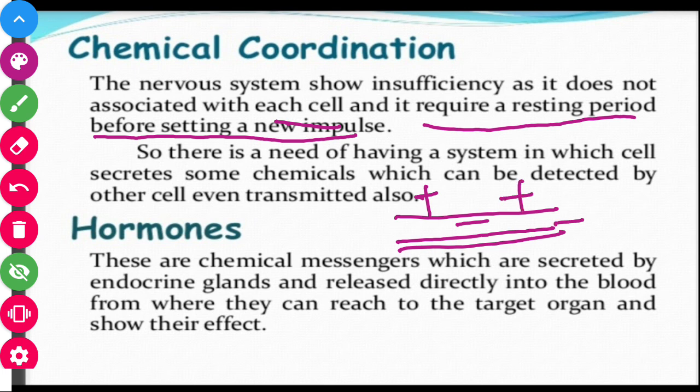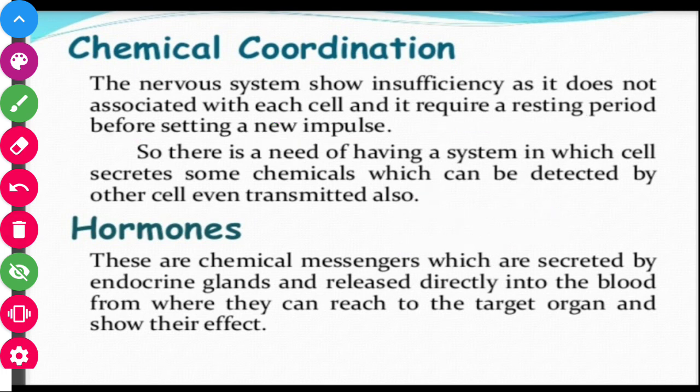So in order to cope with those two, hormones are present in our body to respond to the stimulus. So there is a need of having a system in which cells secrete some chemicals which can be detected by the other cell, even transmitted also. So what are hormones? These are the chemical messengers which are secreted by the endocrine gland and released directly into the blood, from where they can reach the target organs and show their effect.